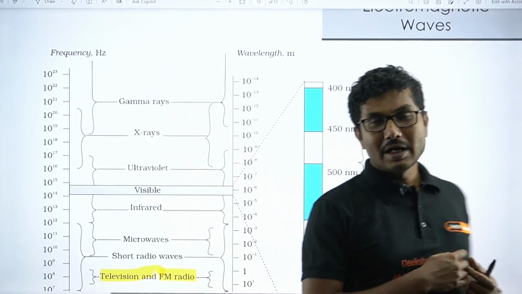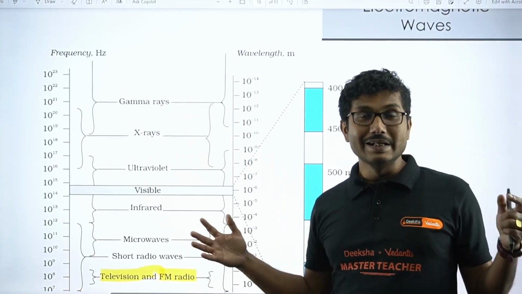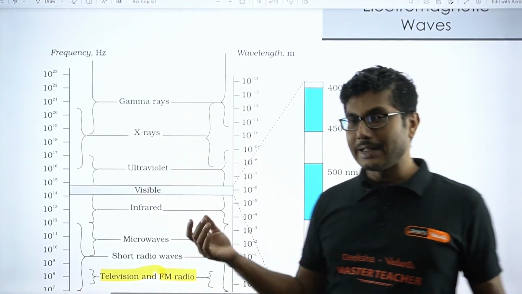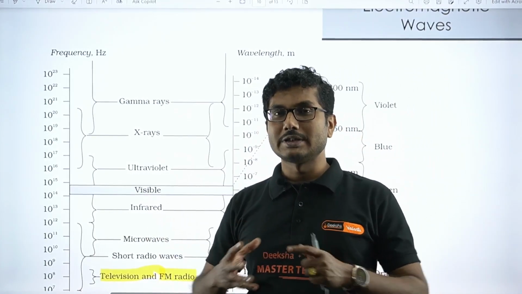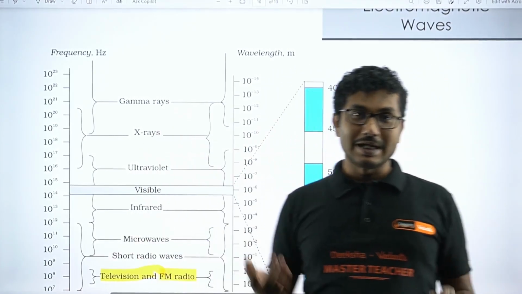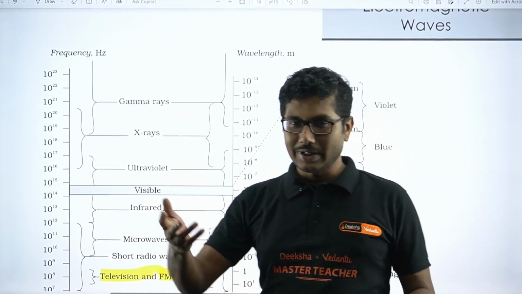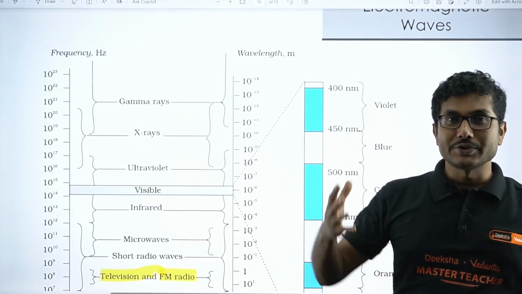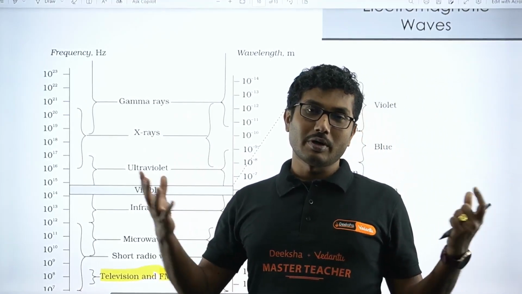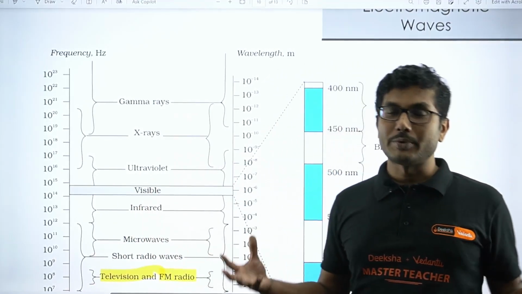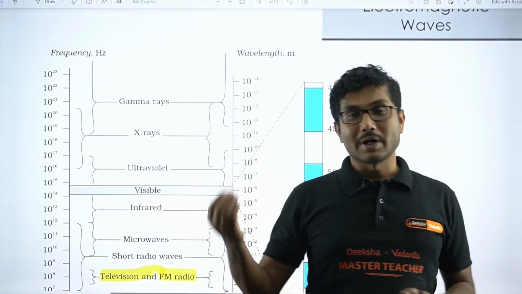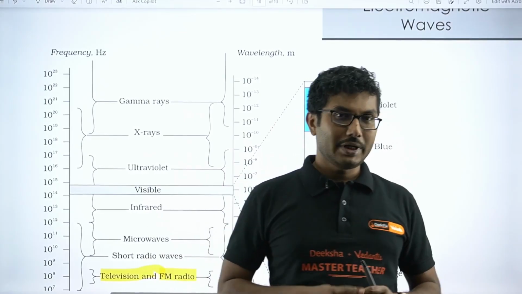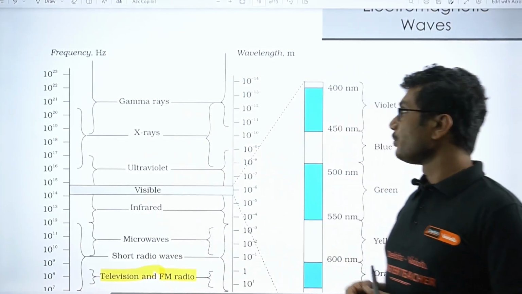They can penetrate very thick lead, so radioactive elements, which radiate gamma rays, are stored inside a lead container. Lead, L-E-A-D, is used to store radioactive elements to prevent the gamma rays from coming out into nature. That is one of the things you should be careful about.